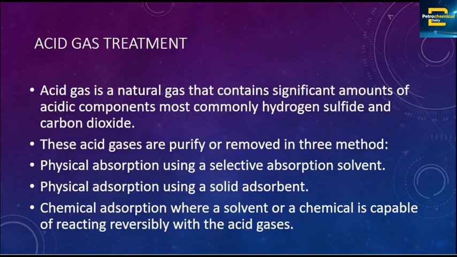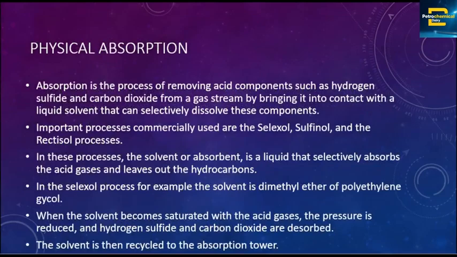Now also the last one is chemical absorption, where a solvent or a chemical is capable of reacting reversibly with the acid gases. So let's look at them one after the other. What is physical absorption? So what is absorption? First of all, absorption is the process of removing acid components such as hydrogen sulfide and carbon dioxide from a gas stream by bringing it into contact with a liquid solvent that can selectively dissolve these components.